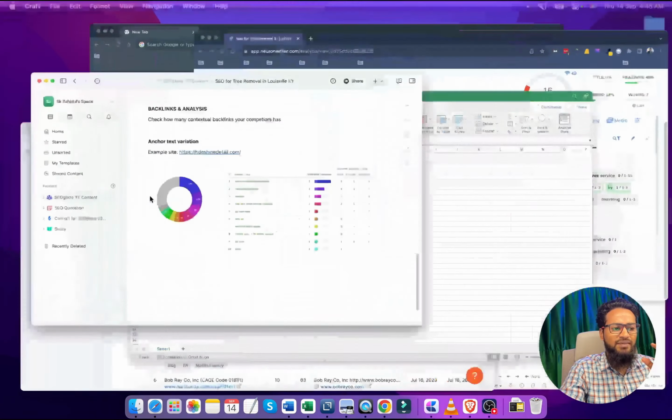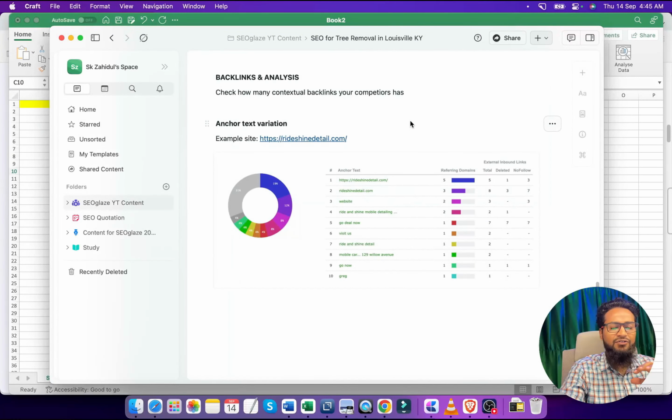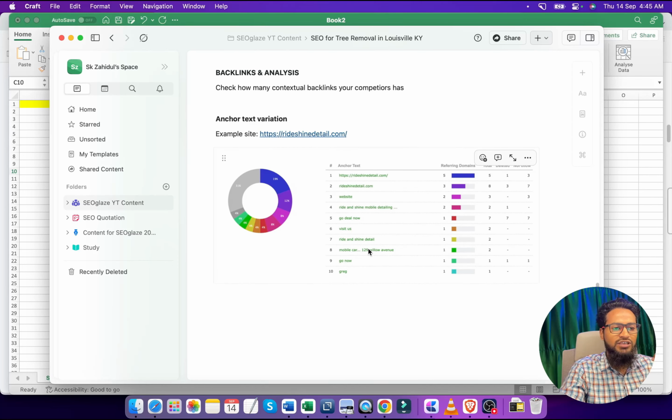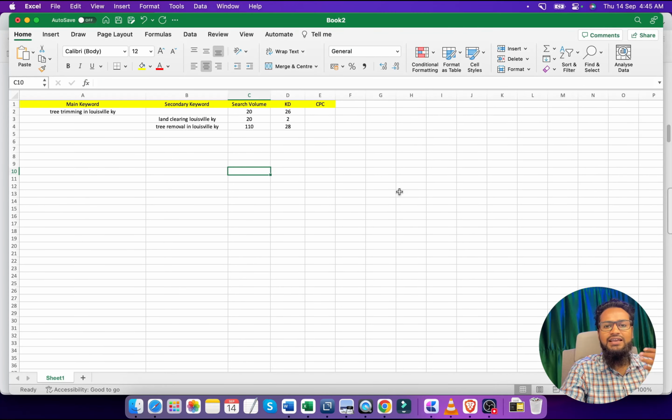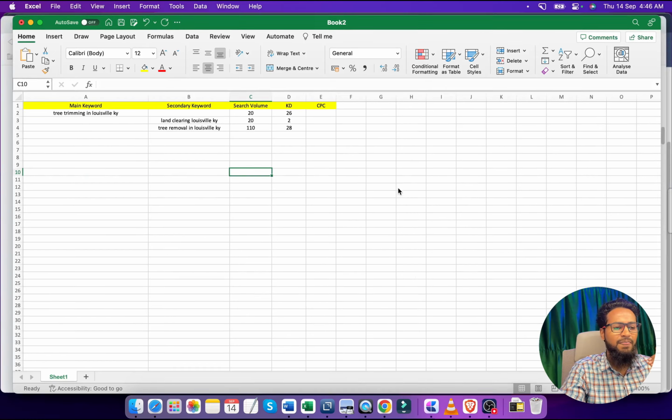So that we can easily create a good variation of our anchor text. You can see a good variation of anchor text will look like this. If we use only main keywords again and again as anchor text for creating backlinks, then Google will penalize our site. So this type of maintenance we should have.